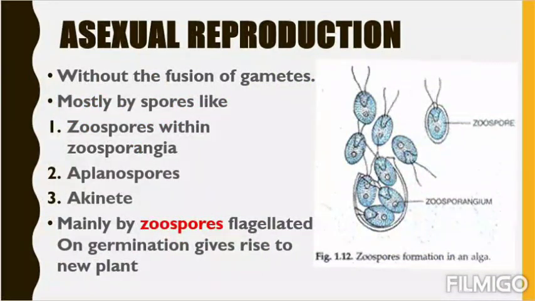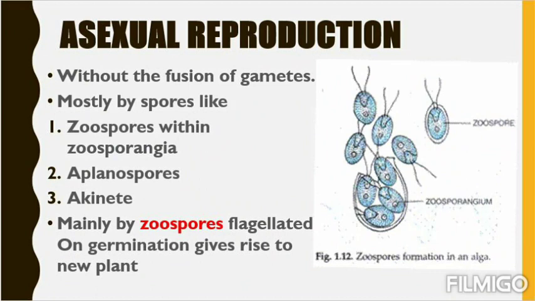Then comes asexual reproduction, where there is no fusion of gametes. Gametes cannot fuse. So directly from a spore, they will germinate into a new organism. So asexual reproduction occurs by spores. Each spore will grow into a new organism. So what are the spores? Zoospores within the zoosporangia, or aplanospores, or akinetes. See, there are so many spores, but I have given you 3. So you just remember at least 2 of them.